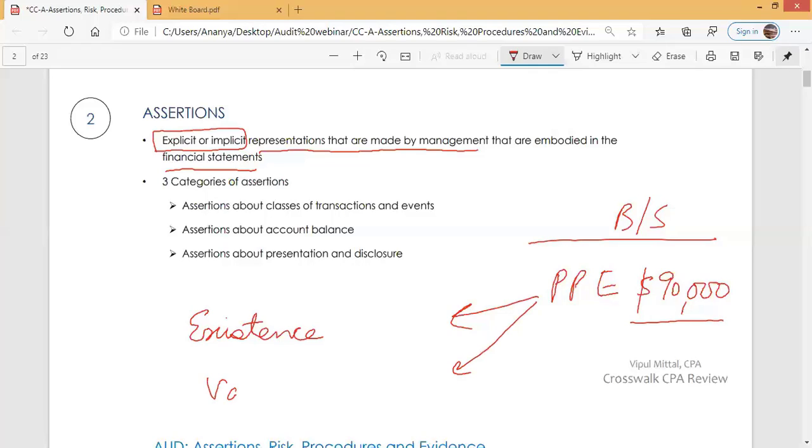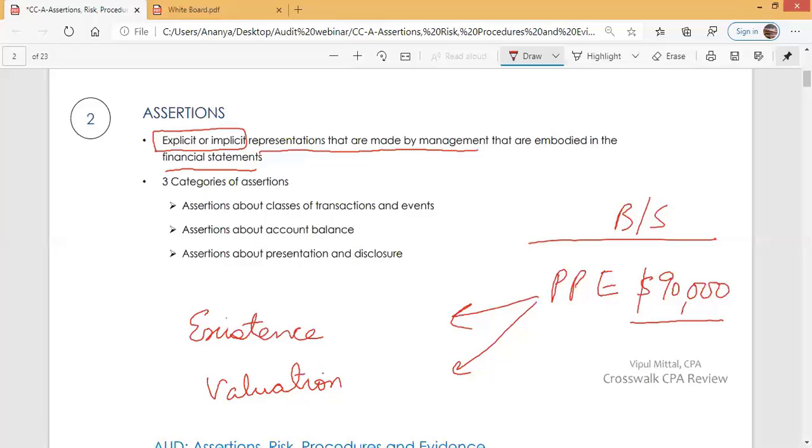So again, they make another assertion, that is the valuation assertion. That yes, we have property, plant, and equipment, that is the existence. And the value of that property, plant, and equipment is $90,000. Valuation assertion: its value is correct. The value that we have reported, $90,000, is correct.